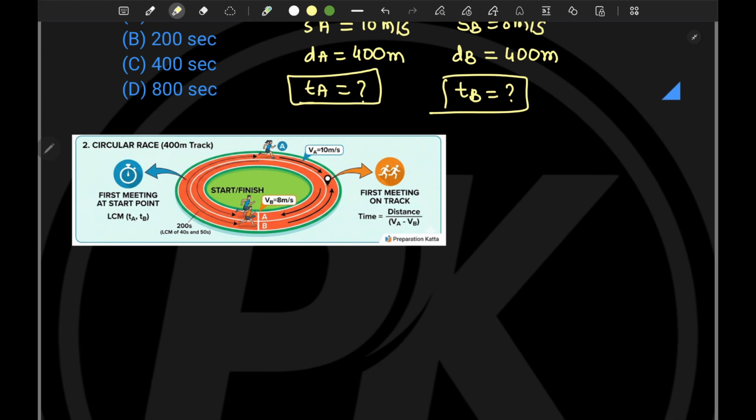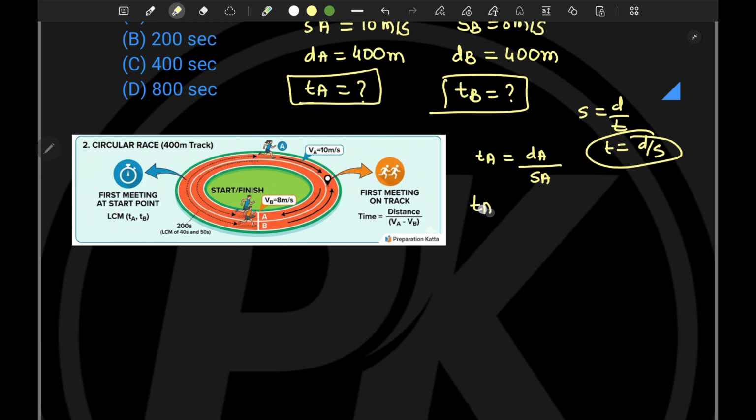Okay, so here it is. Now what it is saying is that A is starting from here, so it will take some time. First, let's find out how much time is taken by A. We know that speed is equal to distance divided by time, and hence time is equal to distance divided by speed. So time taken by A is equal to the distance covered by A divided by the speed of A.